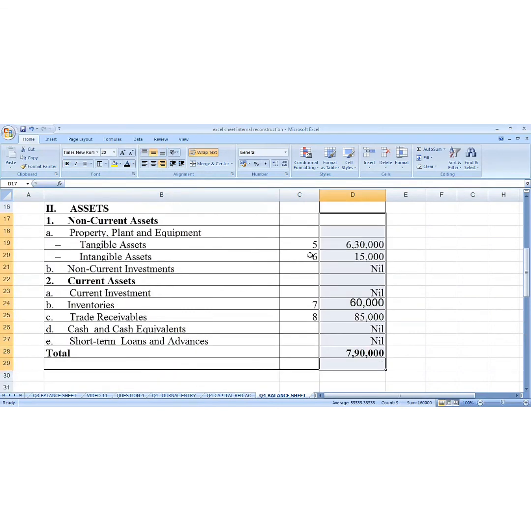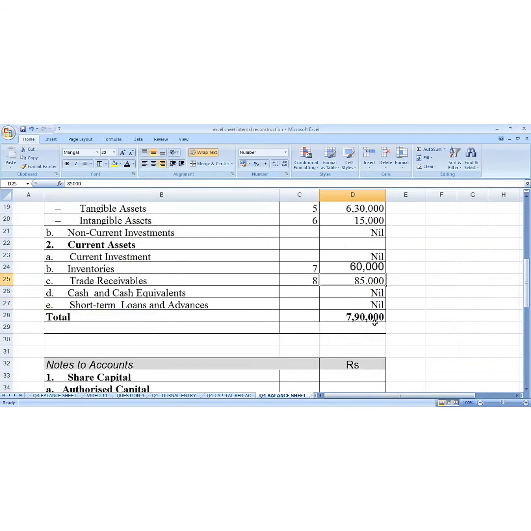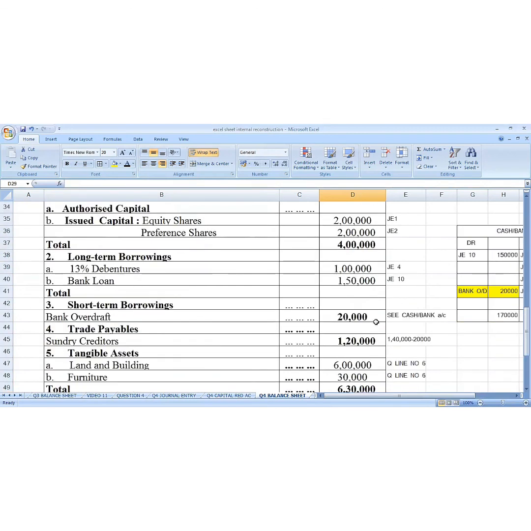For the asset side, tangible, intangible, current assets, under that inventory and trade receivable, and the amount is 7,90,000.